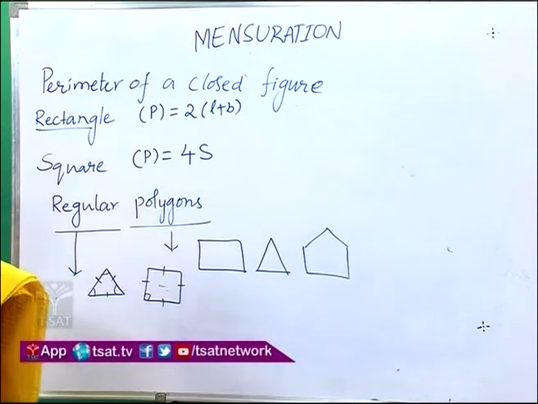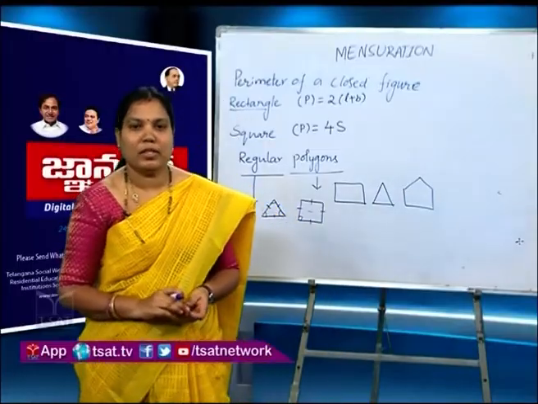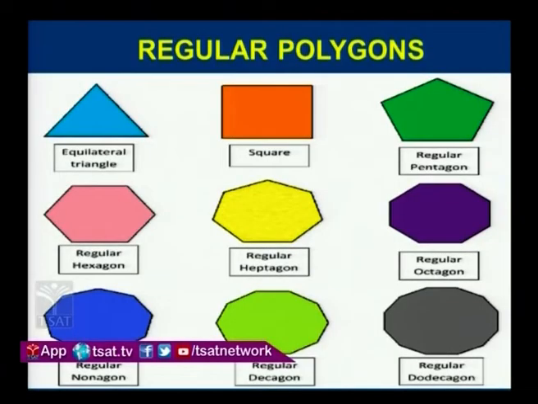So, children, look at the slide. Yes, here we observe regular polygons. This is an equilateral triangle. In an equilateral triangle, all 3 sides are equal. In a square also, all 4 sides are equal. Here, a simple closed figure has 5 sides, 1, 2, 3, 4, 5.